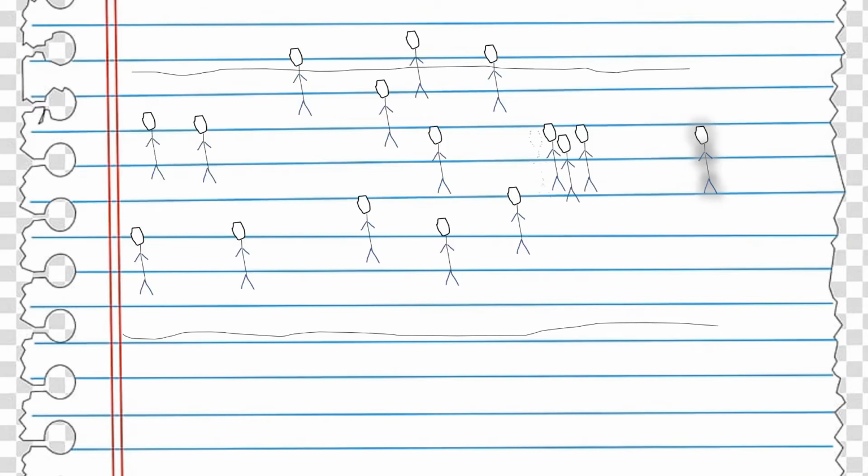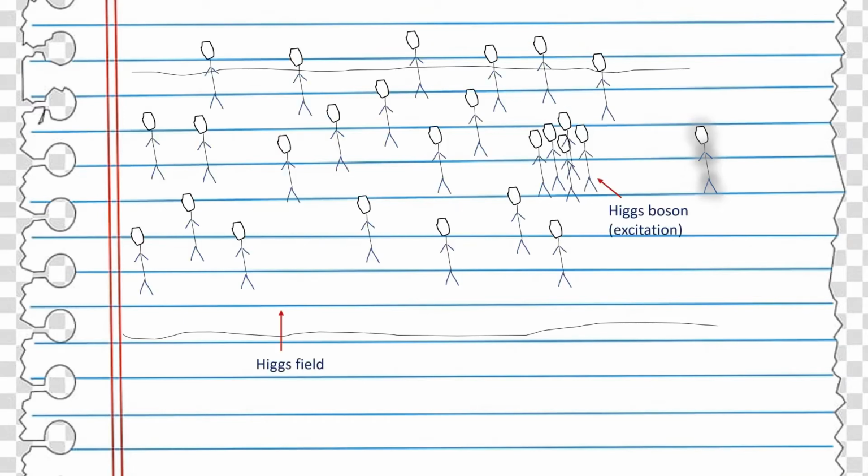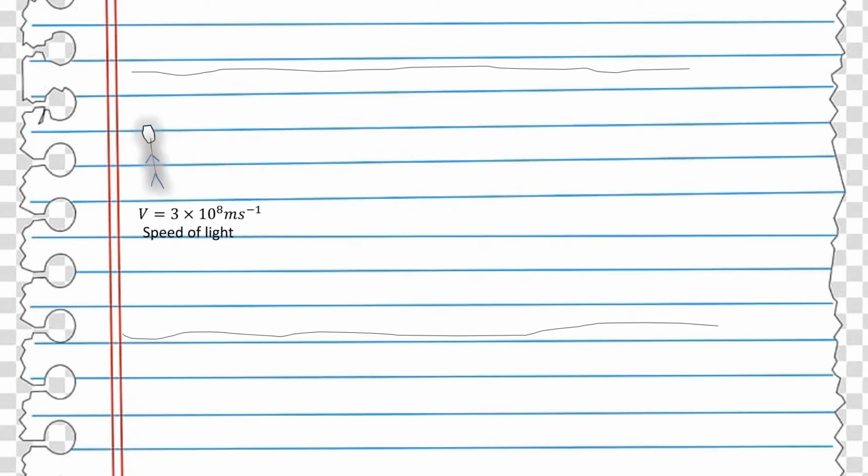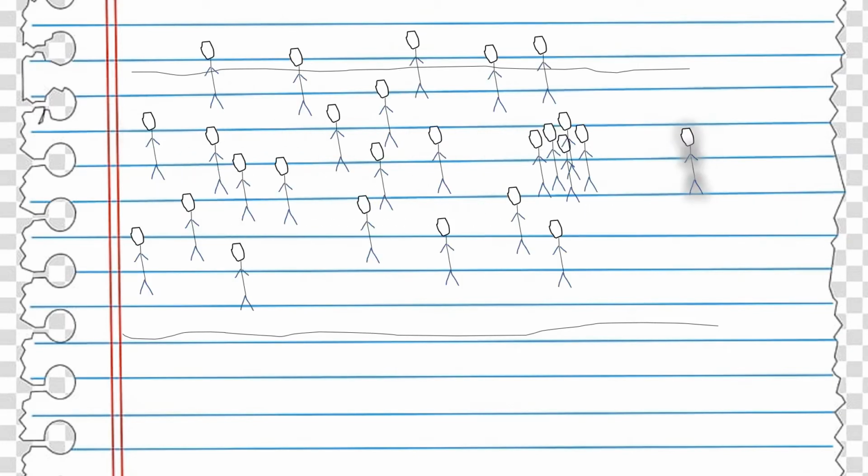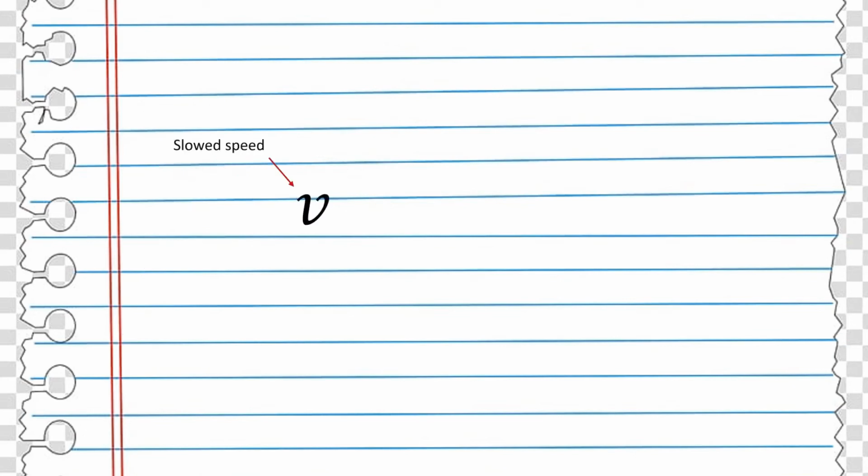Still don't understand. Imagine a scenario in which there is a person, and that person has to cross a path, but the path is filled with other people, which is the Higgs field. So in order to cross it, instead of running like he would when the path would be empty, he would have to slow down to cross it, because of the resistance he would face. This slowing down due to the interaction with the people would be the person's and in turn the particle's mass.